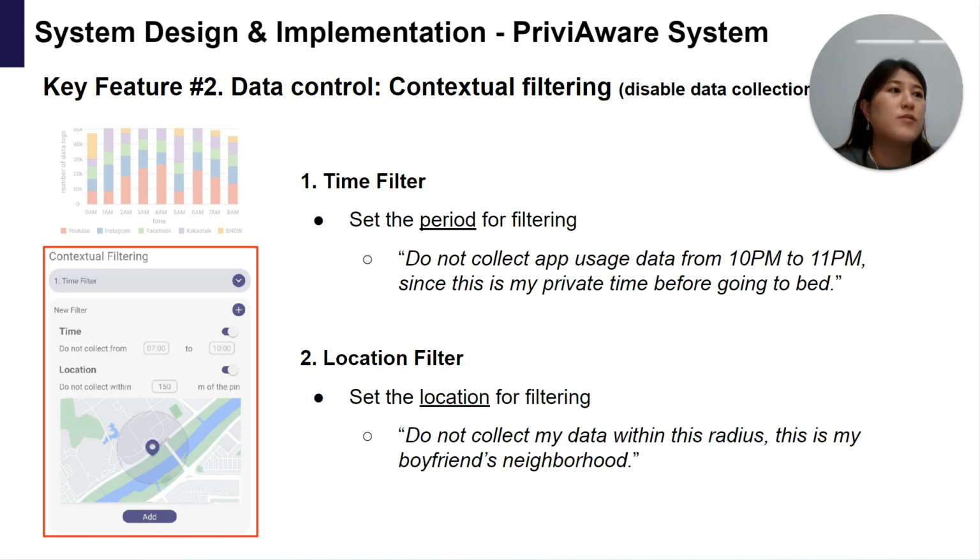Based on insights obtained from sensor data exploration, users can set filtering conditions for data collection according to their privacy concerns. In a way that can completely restrict a certain type of sensor data collection, the system provides a full on and off feature for a sensor data type. By pressing the new filter button, users can make a new contextual filter. To pause data collection for a specific period, users can turn on the time toggle button and set the period for filtering. With the same principle, they can turn on the location toggle button and pin a specific location to pause data collection within a radius.